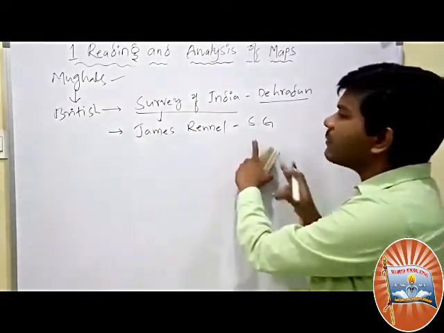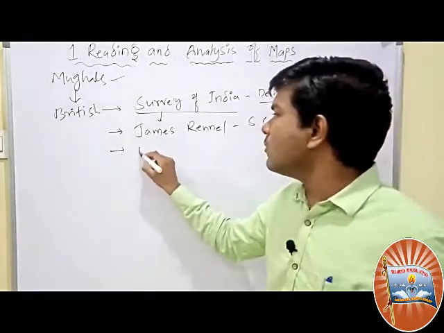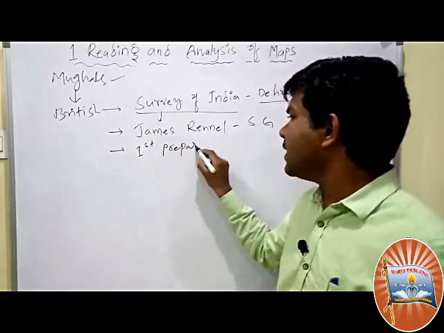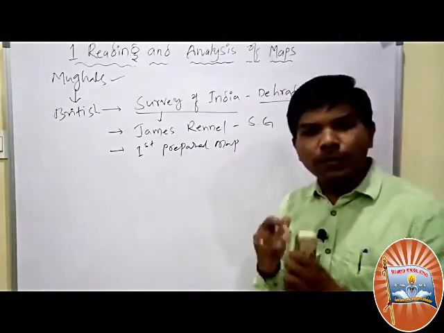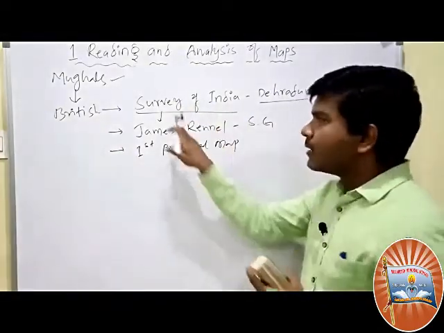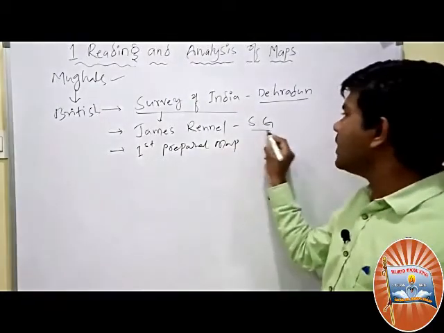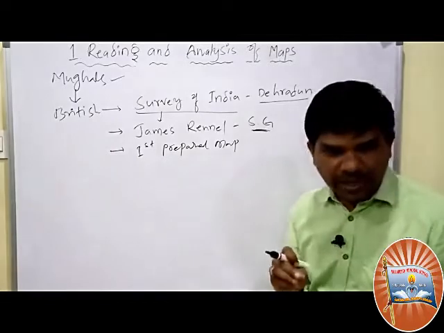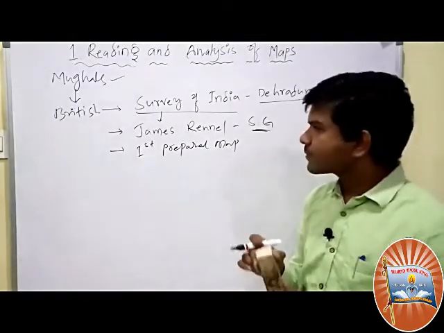He was the person who first prepared maps for India. So the first time one person made maps based on the surveys, he was James Runnel. He was SG. SG means Surveyor General of India.